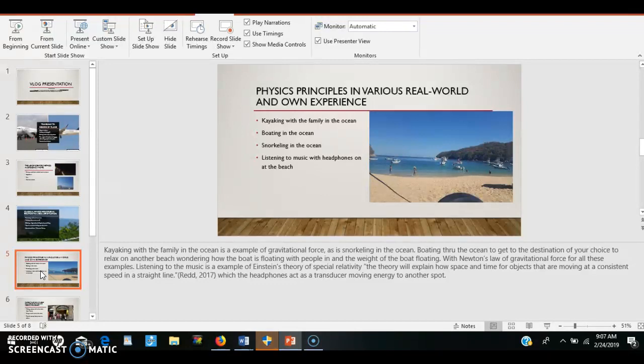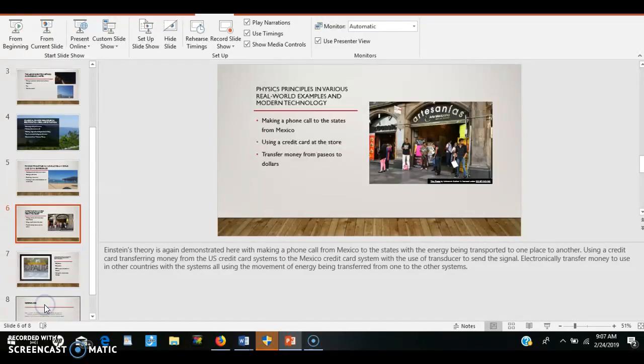With Newton's law of gravitational force in all these examples, listening to music is an example of Einstein's theory of special relativity. The theory explains how the space and time of objects moving at a consistent speed in a straight line work, with the headphones acting as a transducer, moving the energy to another spot.